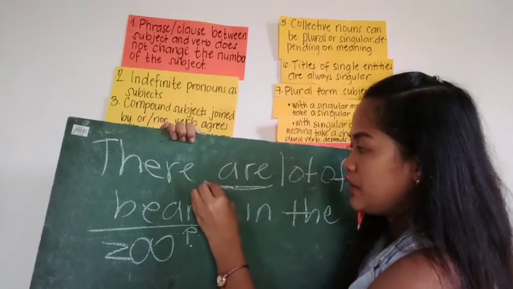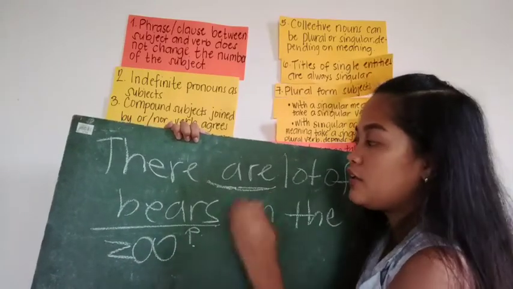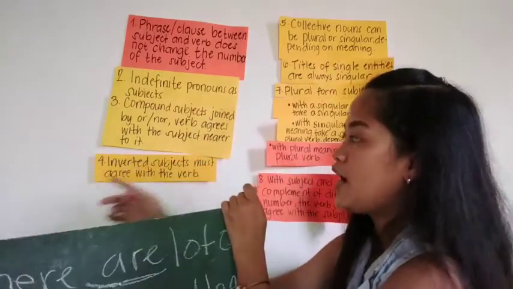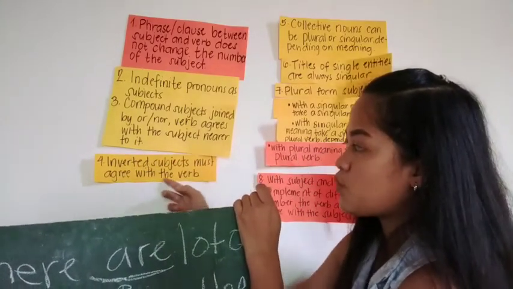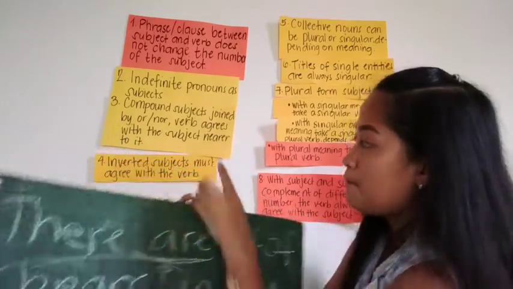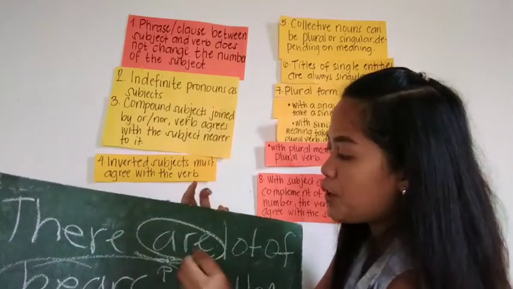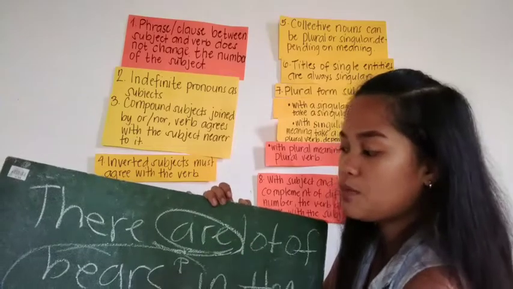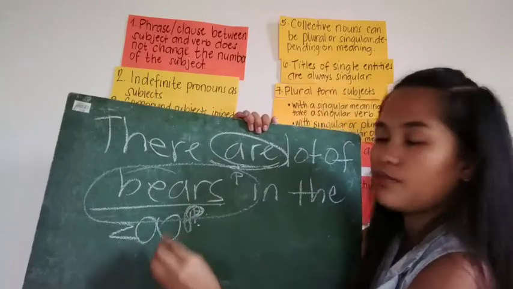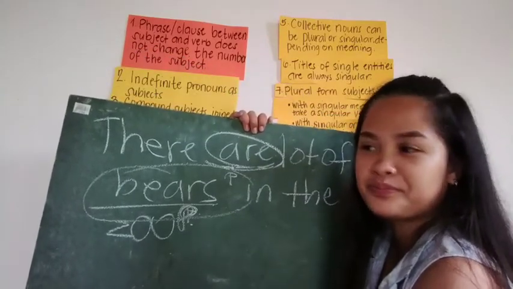So since the noun is plural, the verb must be plural too. Here, inverted subjects must agree with the verb. So this is the inverted subject. Since our verb is are, our subject must be plural, right? Yes, ma'am. Do you understand? Yes, ma'am. Okay.